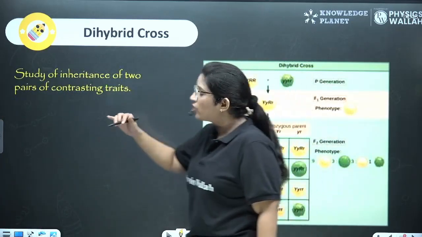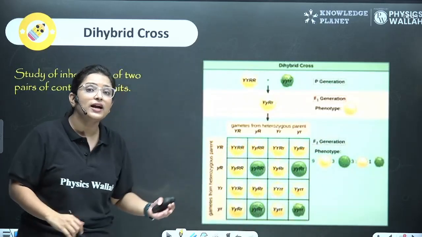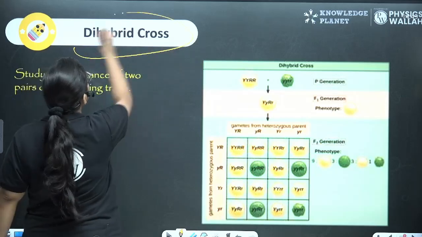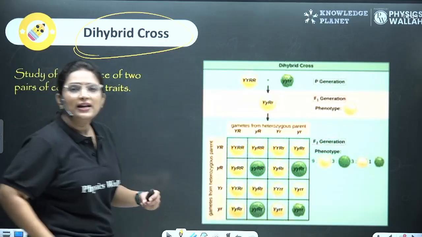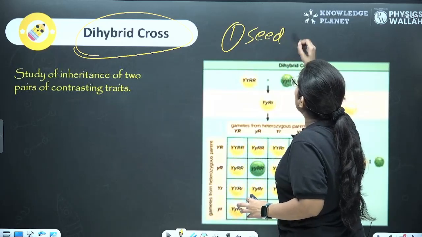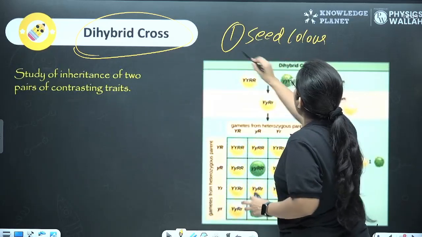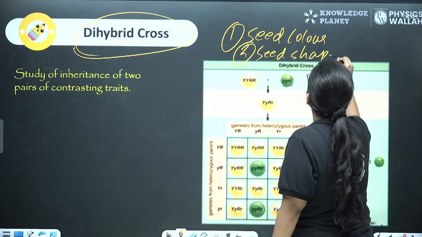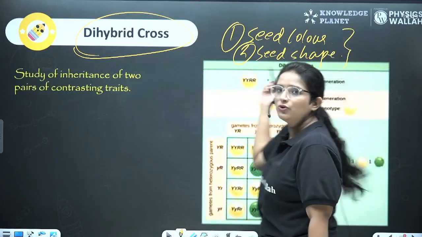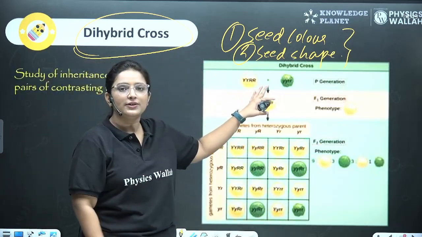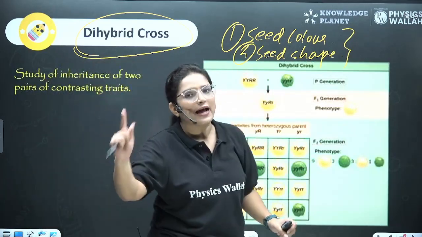And when we are studying 2 characters at one time, that cross is known as dihybrid cross. First he took the seed color and the seed shape. Those were the 2 characters that he chose for a dihybrid cross.